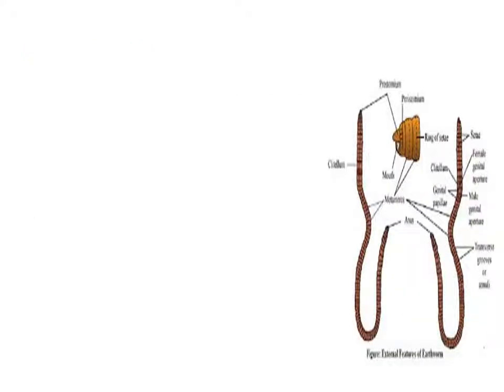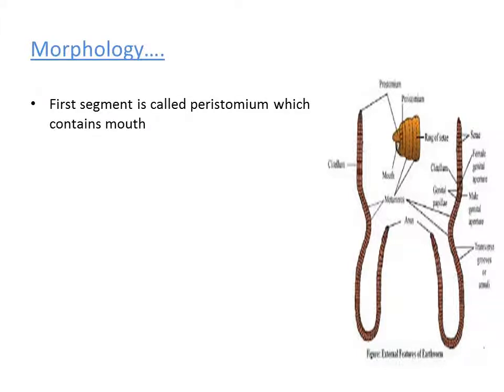As the earthworm is a segmented animal, it consists of 100 or more than 100 segments. The first segment in the earthworm is named peristomium. The terminology we use for the first segment is peristomium. Peristomium consists of the mouth. So the mouth is located in the first segment of the earthworm. What terminology do we use for the first segment?